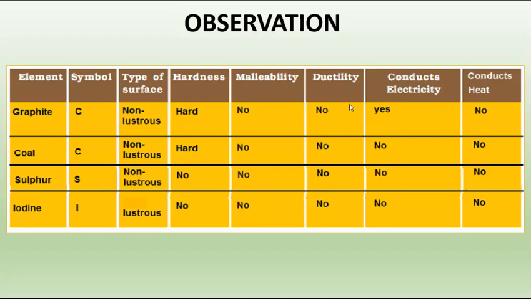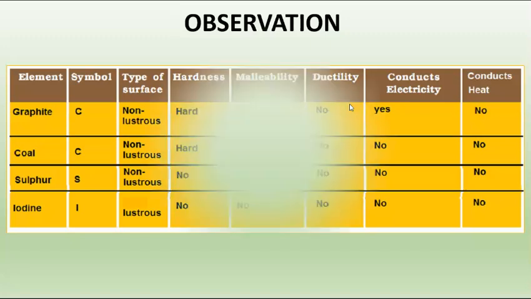Then next, sulfur. Sulfur is in the form of powder. It is non-lustrous, hardness, no. Malleability, no. Ductility, no. Conducts heat and electricity, no. Iodine. In the case of iodine, its type of surface is lustrous. You might have seen the iodine crystals. Those crystals are lustrous. Hardness, no, because we have crystals. Malleability, no. Ductility, no. Conducts heat and electricity, no. So this is our observation for the samples which we have taken.